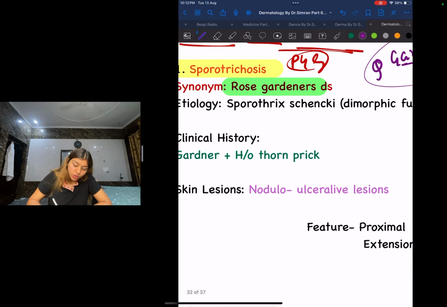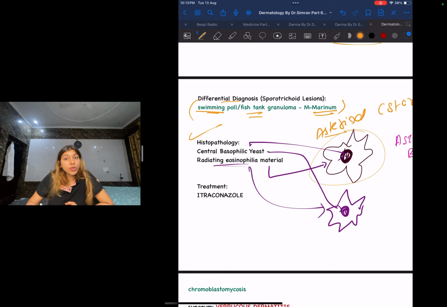And what is it basically following, guys? It is following the linear pattern of your lymphatics. Look, it is following the linear lesions along the lymphatics of the extremity. Nodular ulcerative lesions. Next, guys, let us talk about the differential diagnosis. What is going to be the differential diagnosis?